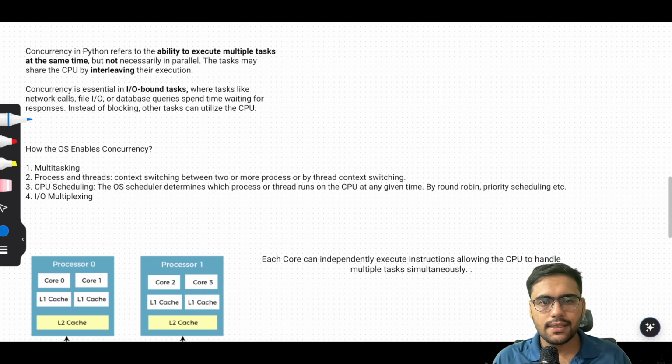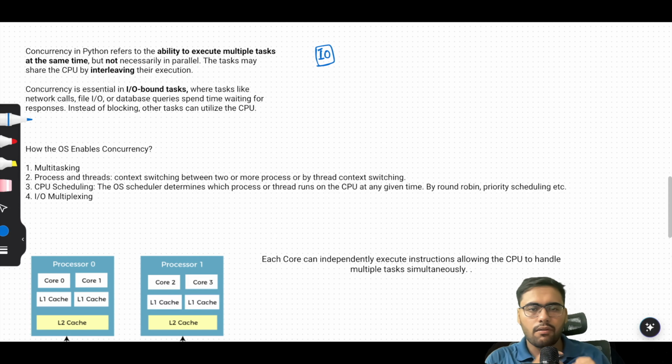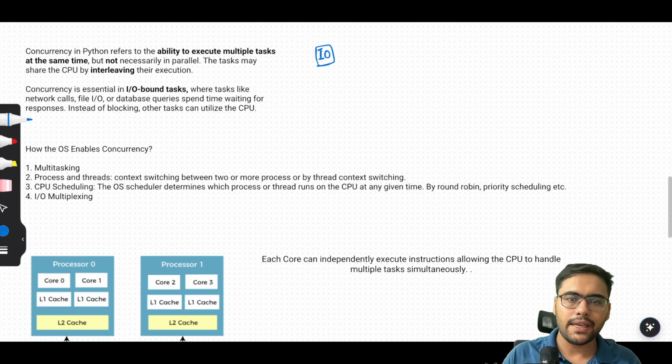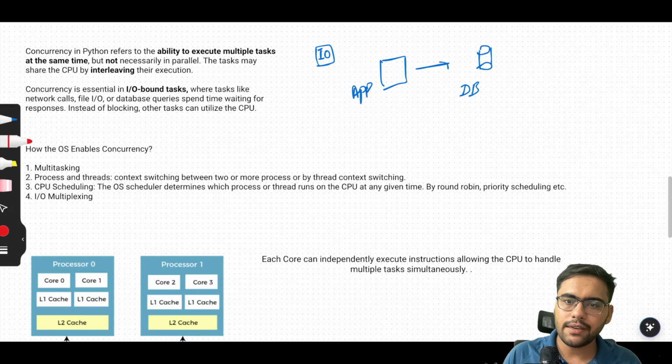This is good when we have IO bound tasks. Okay, so this concurrency is good when we have IO bound tasks. So for example, let's say you have an application and your application made a query to the database, and this is your DB. Your application made a query to the database and it will return the response back.